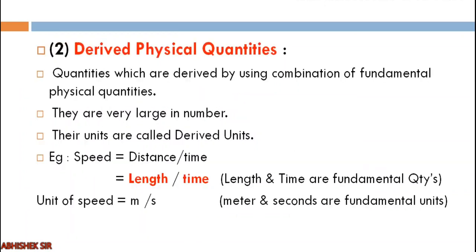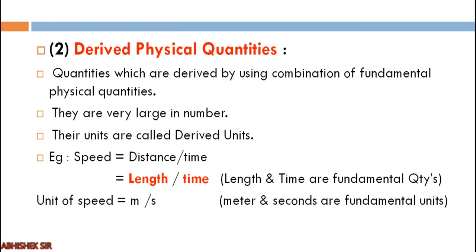The second type of physical quantities are derived. Now we know that we have 7 fundamental physical quantities. If we combine them in any proportion, we will get new physical quantities, and those new physical quantities will be known as derived physical quantities. That is why I have written that they are very large in number. The more you go for combinations, the more derived physical quantities you get. Their units are called derived units.